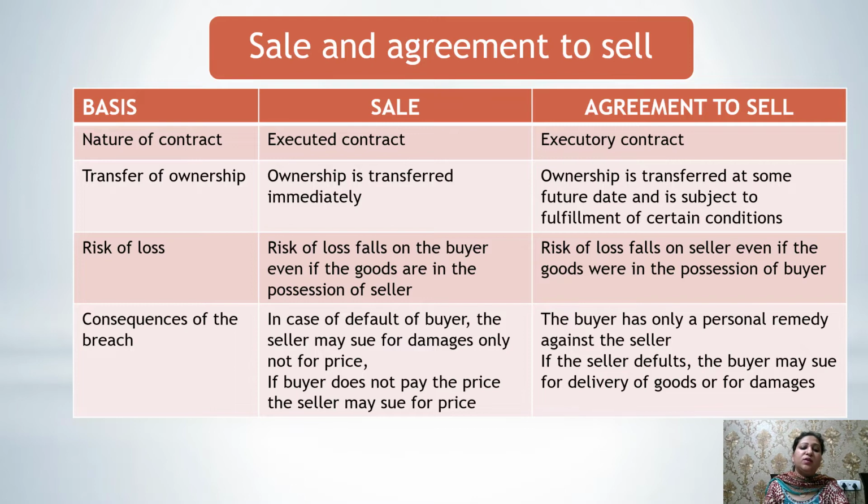Next is the consequences of breach. In case of default of the buyer in an agreement to sell, the seller may sue for damages only, not for the price. But if the buyer does not pay the price under a sale, the seller may sue for the price. In case of agreement to sell, the buyer has only a personal remedy against the seller, and if the seller defaults, the buyer may sue for delivery of goods or for damages both.